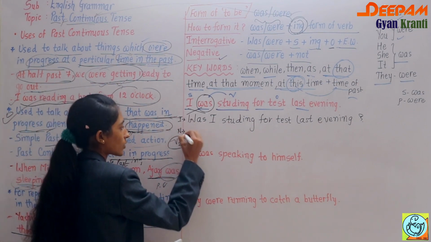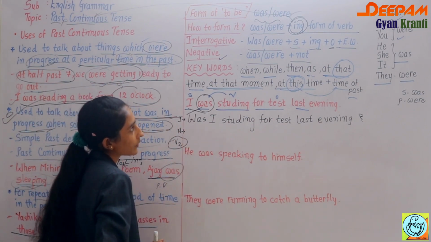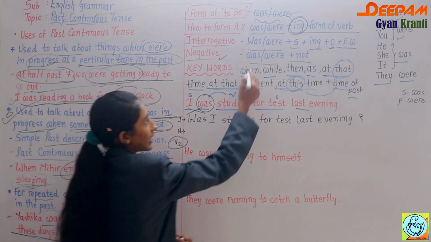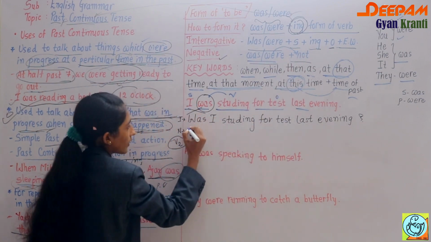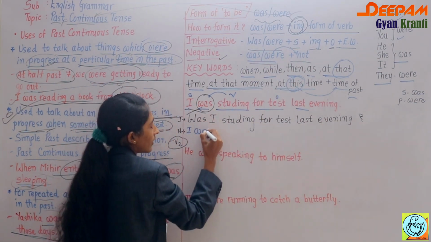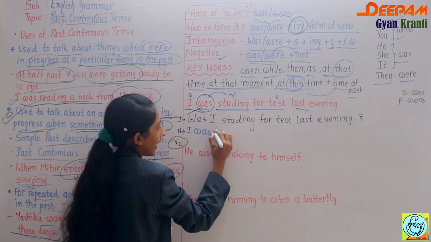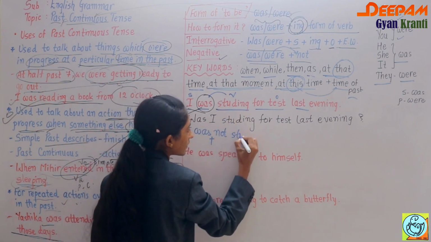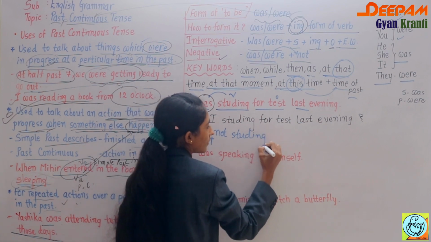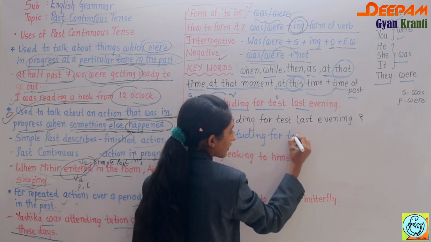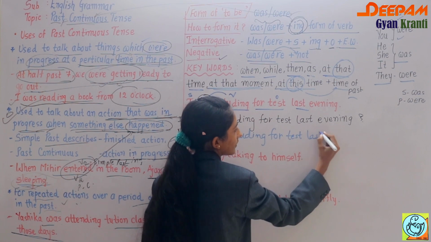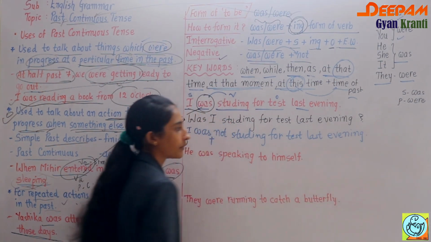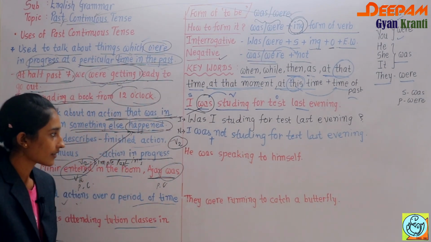Then the negative sentence. See, for the negative sentence, what you have to do? Was, were plus not, which means after was and were you directly put not. So first comes I, then was. Then what you have to add? You have to add not to make it negative. So, I was not studying for test last evening, right?